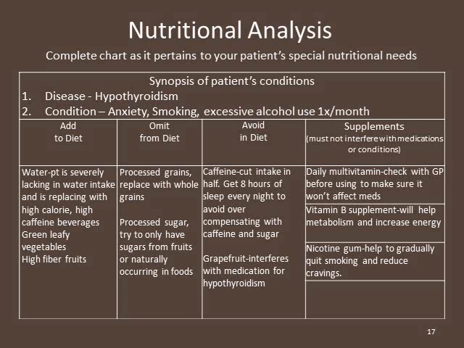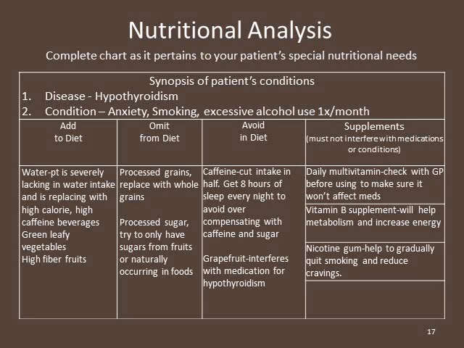And then to avoid in her diet, I'd like her to cut her caffeine intake in half. With her current lifestyle and working and taking care of many family members, it's really not realistic for her to cut caffeine out completely. But if she could cut it in half, that would really help her greatly. I also think getting 8 hours of sleep every night is really going to help her because right now she's overcompensating with caffeine and sugar to make up for that lack of sleep. It's also really important that this patient avoid grapefruit. It does interfere with both of her medications, so that's something that she really needs to be careful with.